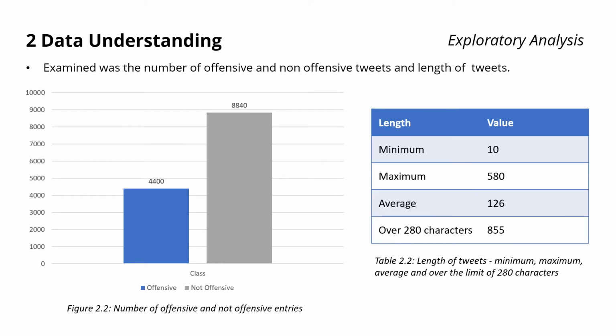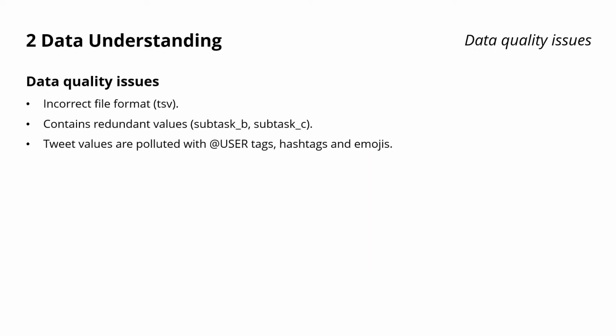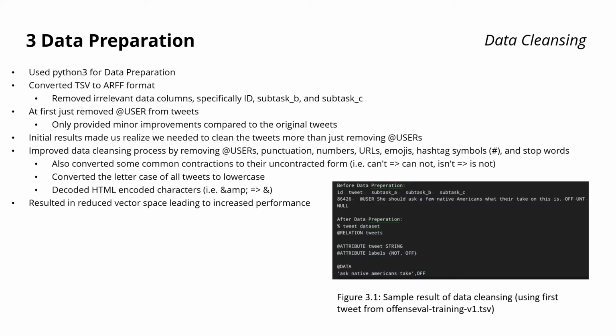Next, we examined the number of offensive and not offensive tweets contained in the dataset, shown in figure 2.2. Length of tweets was explored too. Found was that over 850 tweets were above the 280 character limit, which raised questions about their authenticity. The analysis identified three data quality issues. Firstly, the dataset was in tab-separated values format, which Weka does not understand. Secondly, the dataset contained data about subtask B and C, which were irrelevant to our project. Lastly, the tweets included user tags, emojis, and hashtags. These data quality issues inform the data preparation process.